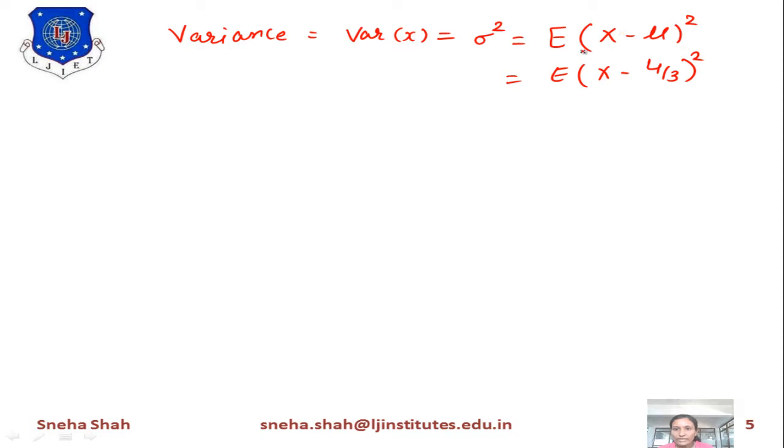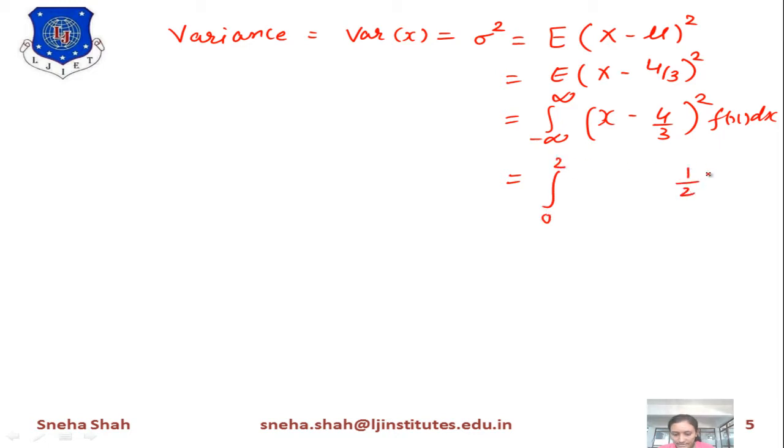Now if you want to find the value of this expected value, you can see that it is the integration from minus infinity to infinity of (x minus 4 by 3) square f of x dx, right? This is the equation for this. Now we put in the value of f of x. For 0 to 2, its value is 1 by 2 x, right? So the range will change. For 0 to 2, the value of f of x becomes x by 2, and this term remains as it is, (x minus 4 by 3) square dx.